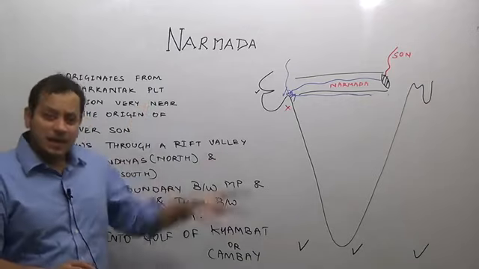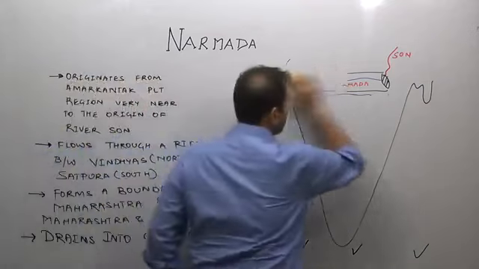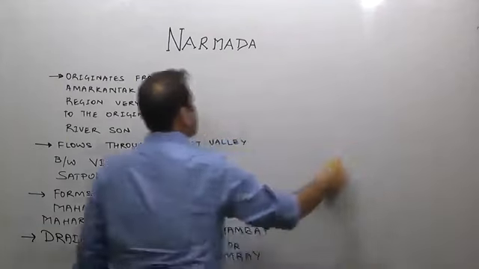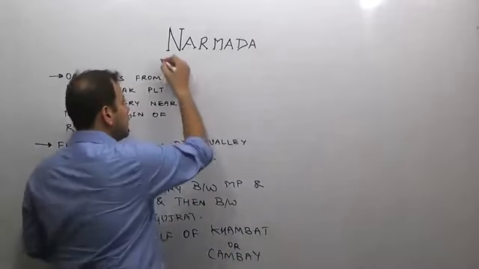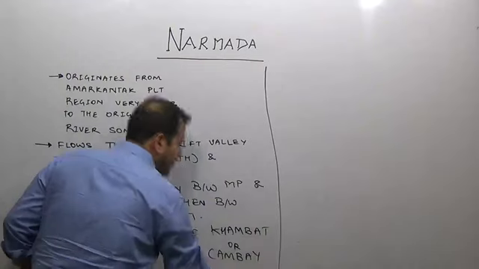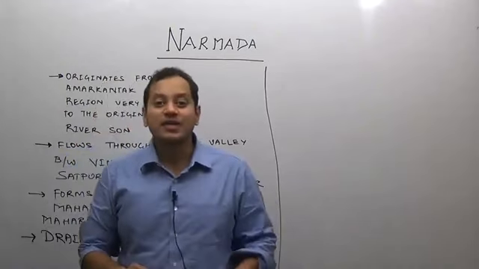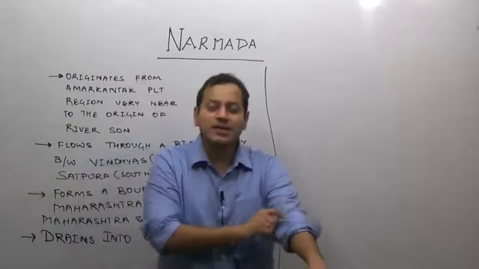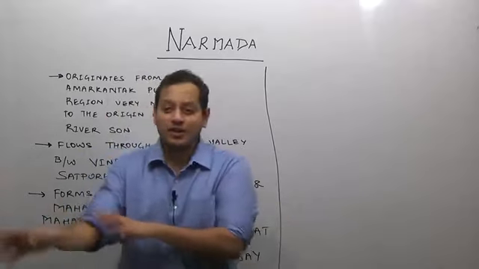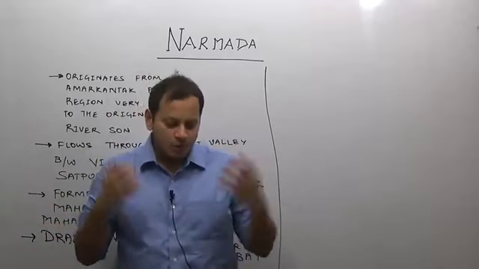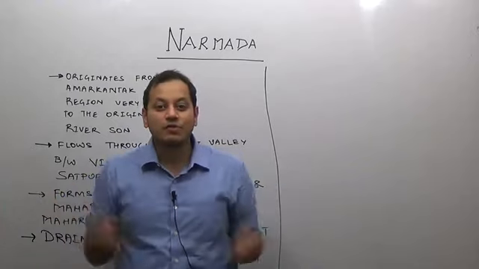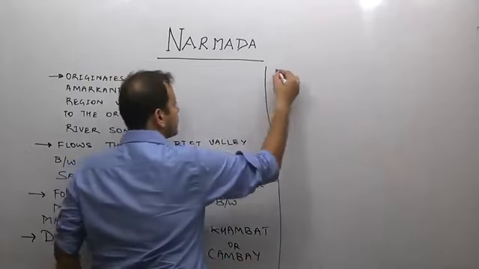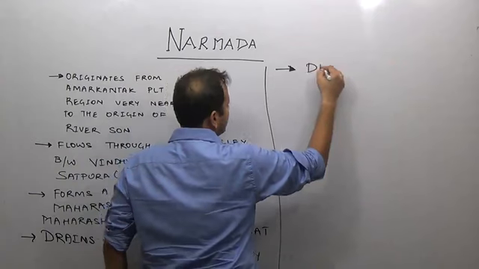Now, when the river Narmada is flowing, it jumps to form the largest waterfall in India, that is known as Dhuandhar Falls or Marble Rock Falls. If you have seen the Sarfarosh movie, there is a famous song which is shot on that Dhuandhar Falls. So, Dhuandhar Falls, the largest waterfall in India. I am not saying highest. Largest means by volume. So, river Narmada, Dhuandhar Falls.